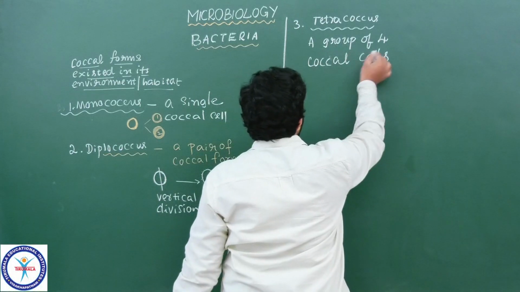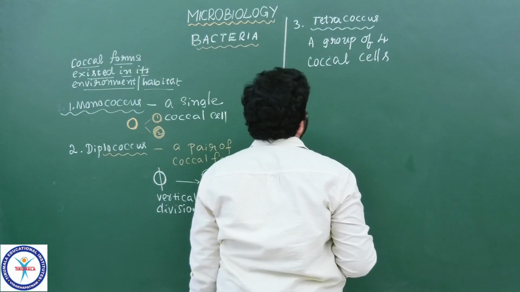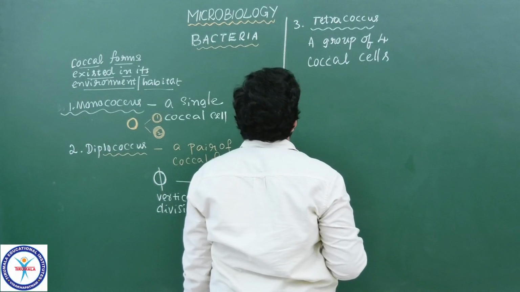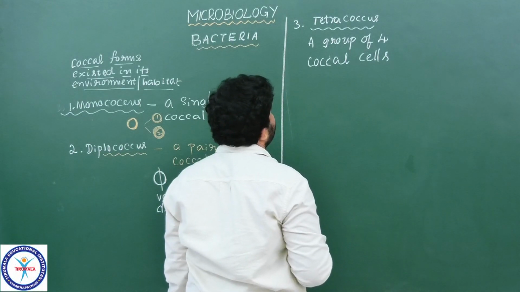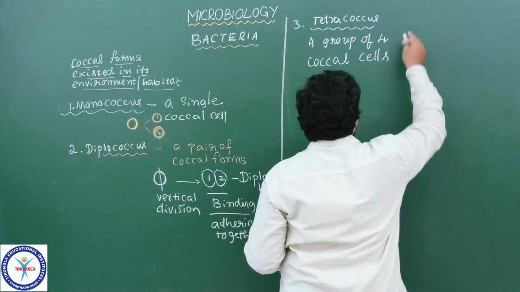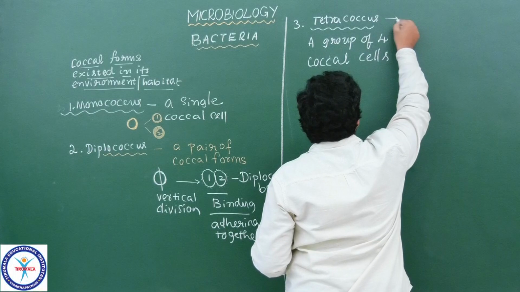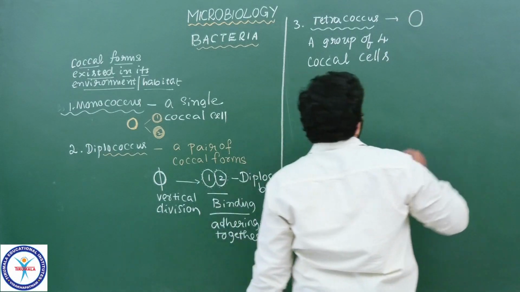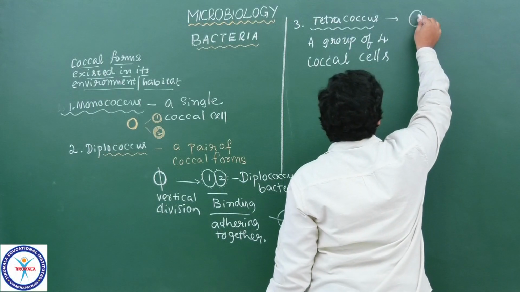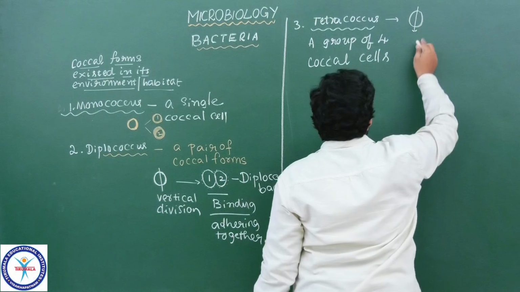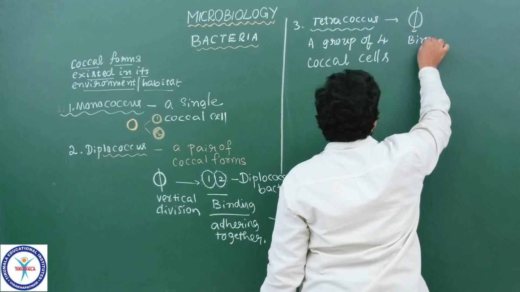Tetracoccus, a group of four coccal cells. The coccal form as it exists in the environment is called tetracoccus. Here tetracoccus looks like this. For example, see here, this is a monococcus. It is a cell, a monococcus, which is going to get divided. For example, the division is like this. In this manner, binary fission is taking place.